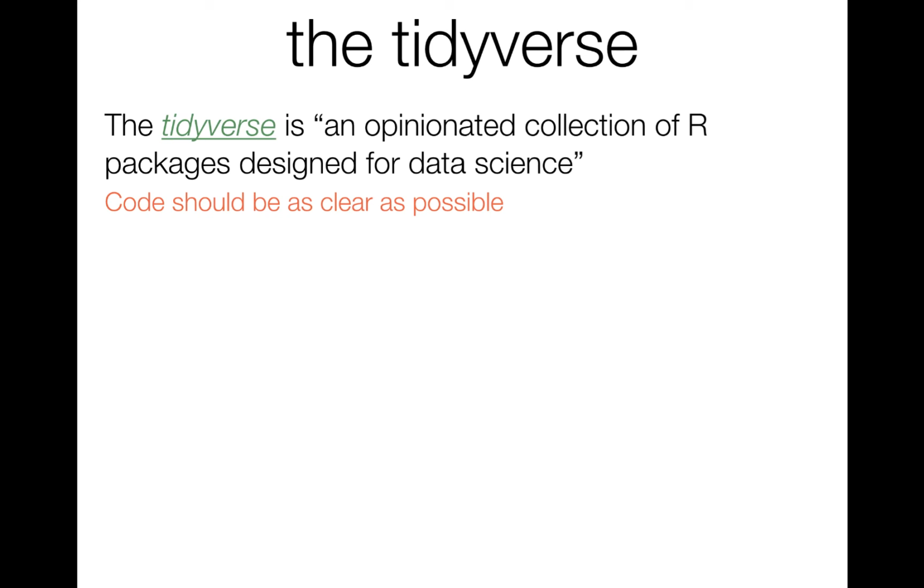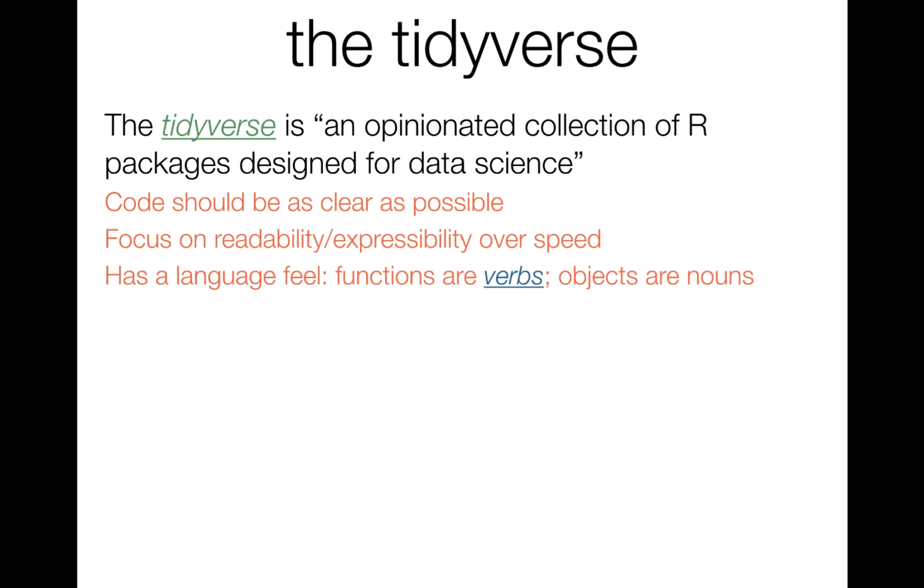First, they try to follow the principle that code should be as clear as possible. They focus on the readability or the expressibility of the code over speed. The basic idea is that we really want to know and to be sure exactly at each step of our data analysis exactly what is being done. We don't necessarily need to know how those computations are being performed, but clarity here is key. Finding a bug somewhere down the line in a data analysis is a terrible experience, which at best will slow down your analysis. Lastly, when you code according to the tidyverse, it has a kind of language feel.